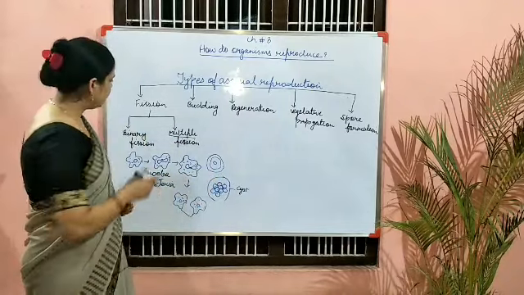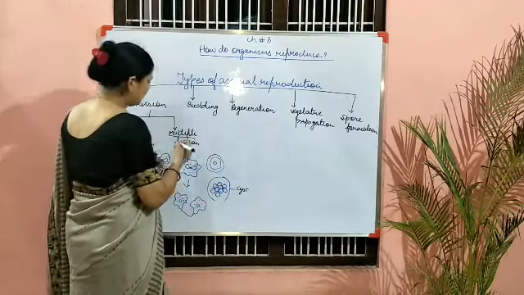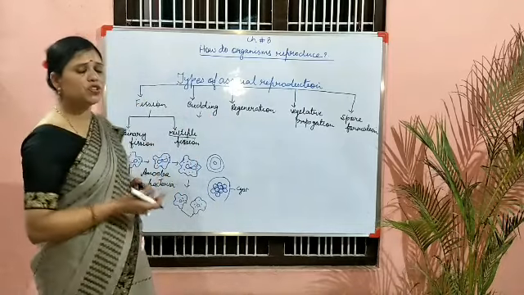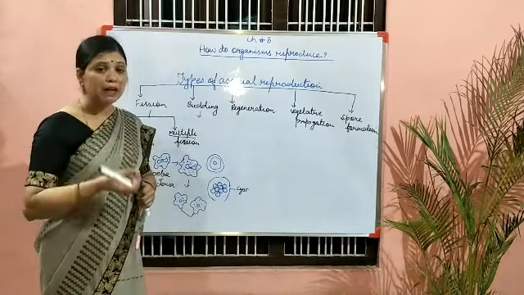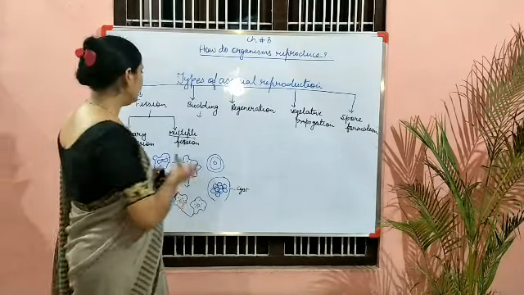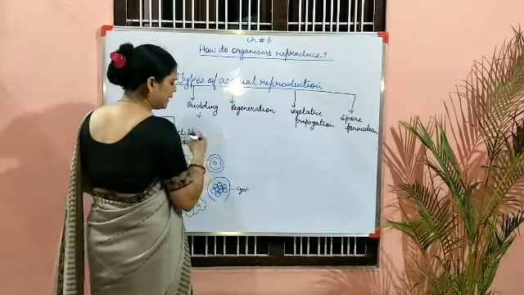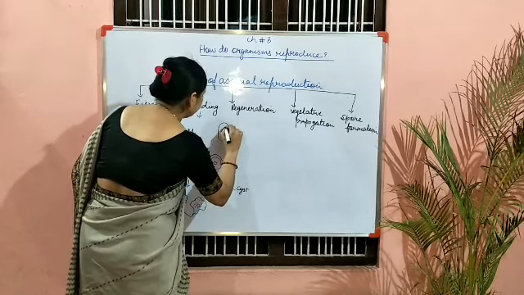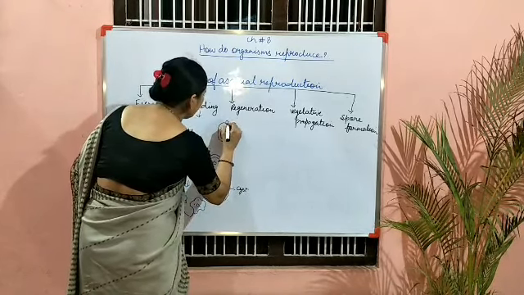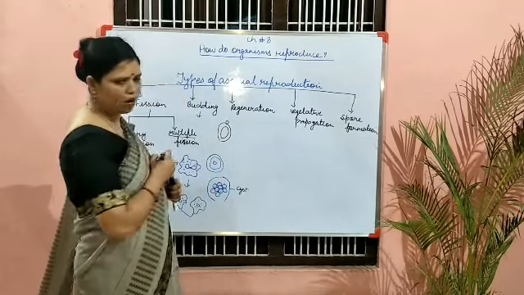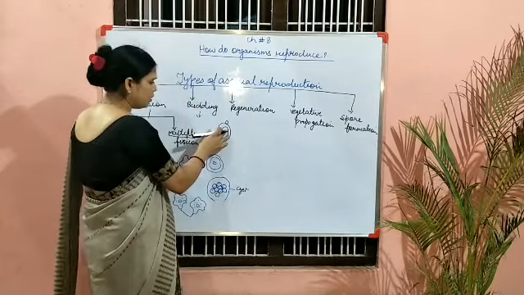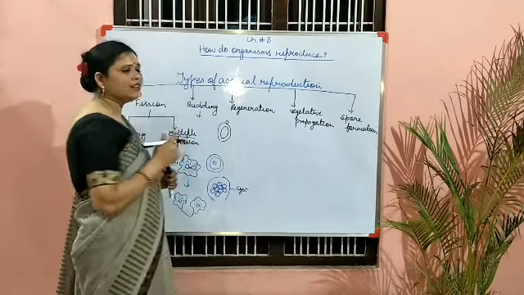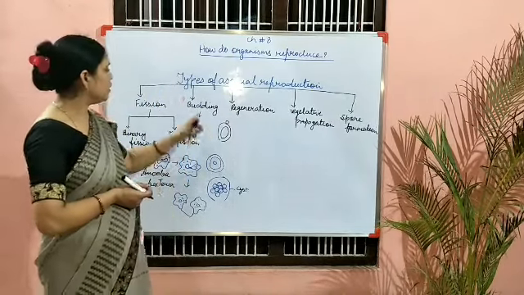cyst. Now, budding. What is this budding? It's clear when any individual is formed by a bud-like outgrowth. So, we can say a bud-like outgrowth is formed. For example, this is yeast. If a small bud-like outgrowth is formed like this, and when it matures, it detaches. But there is a difference.